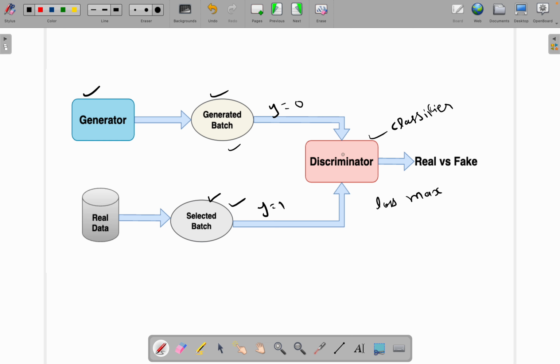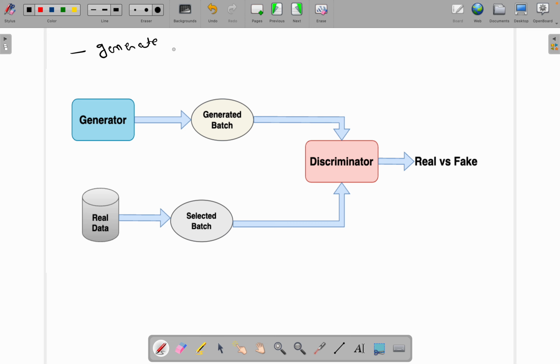Now let's understand how the whole process works and how we will train this model. So let me erase this first. For the understanding, let's say our task is to generate new MNIST digits. So our real data would be the MNIST dataset.